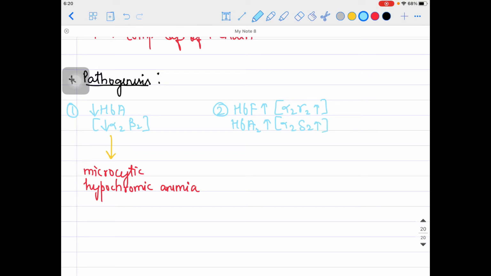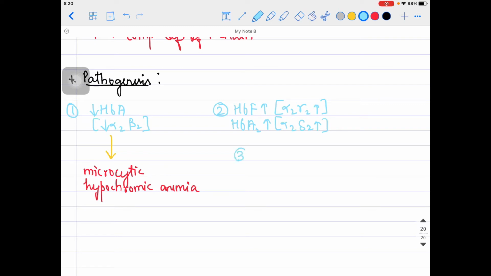Third point I would like to mention is that if HbA is affected, then definitely in the bone marrow there will be pathological RBCs being produced, because HbA has been hampered. As these pathological RBCs flow into the peripheral blood circulation, they have to go through the spleen for testing. The splenic macrophages are very active. They will capture such abnormal pathological RBCs, and that's how extravascular hemolysis can be seen in these patients.